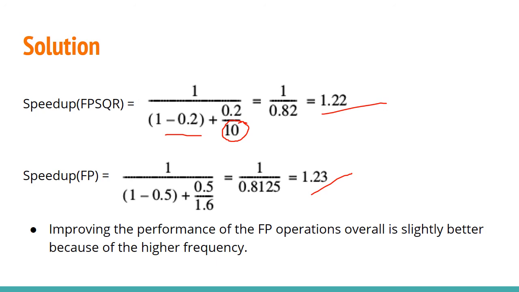And for the speed up of the normal floating point, it was 50% for fraction enhanced and 1.6 for speed up. If you evaluate it in this way, you will get 1.23. So from the final result, you can see this FP is taking 1.23, and improving the performance of the FP operation overall is slightly better. So the speed up of FP is more, and the evaluation made by the design team is correct.